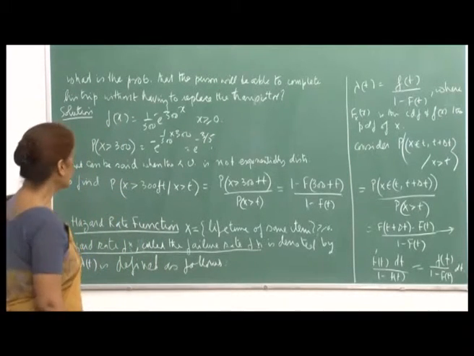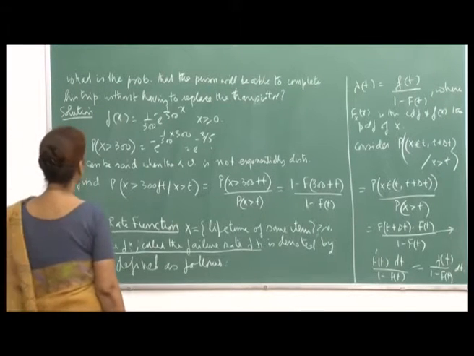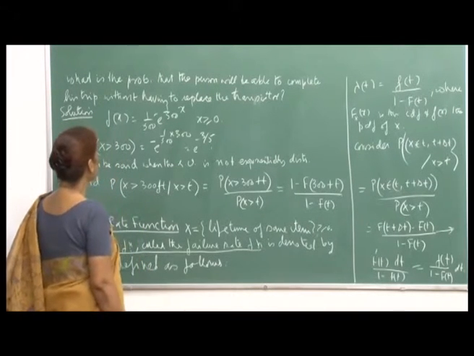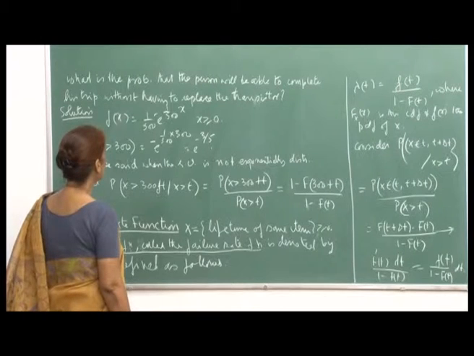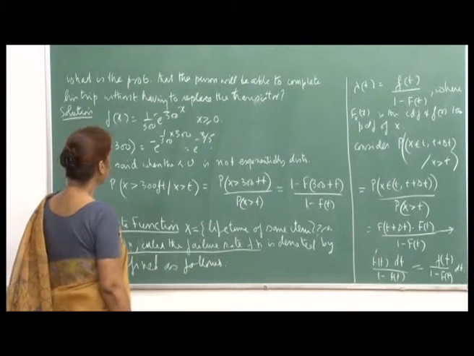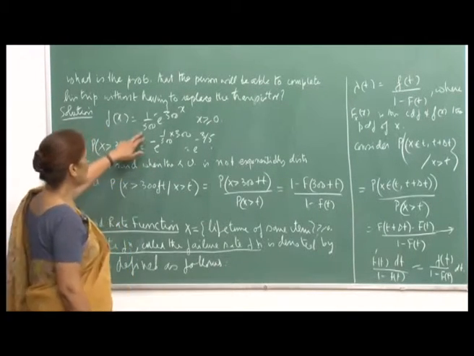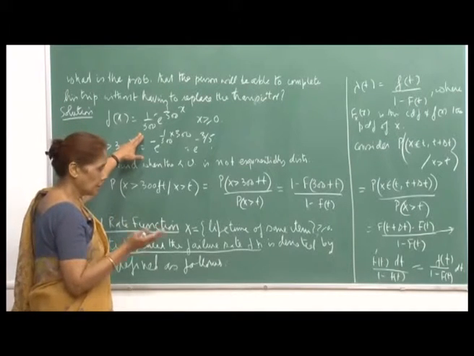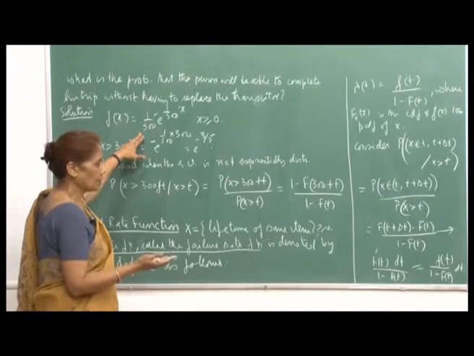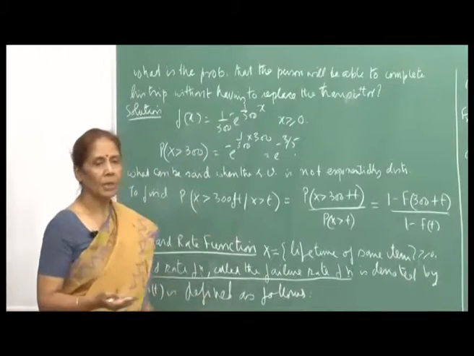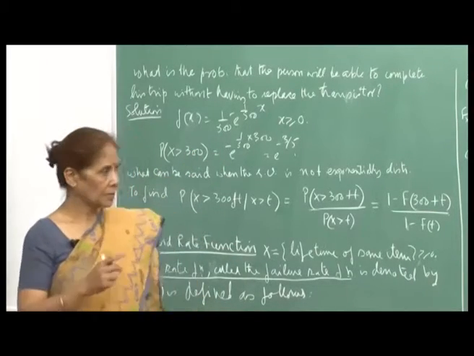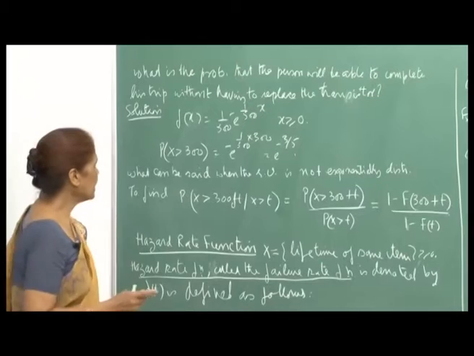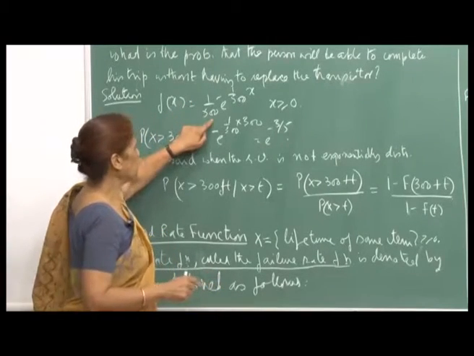So, the solution is that f(x) is 1 upon 500 e raised to minus 1 upon 500 x, because the problem says the lifetime of the transistor is exponentially distributed with mean 500. As I was telling you, if the mean is 500, then the parameter will be 1 upon 500.